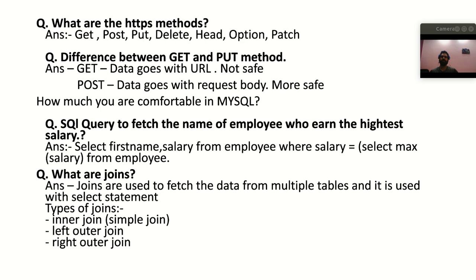In a similar way, there is left outer join. So when to use left outer join? If you want to fetch data from two tables, and you want the whole data of the left table but only the common data from the right table, then you can go with the left outer join. In a similar way, you can go for right outer join if you want to fetch the whole data from the right table and the common data from the left table. So these are the types of joins which we can use according to your requirement.